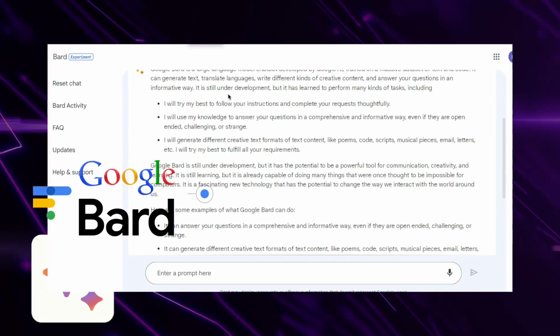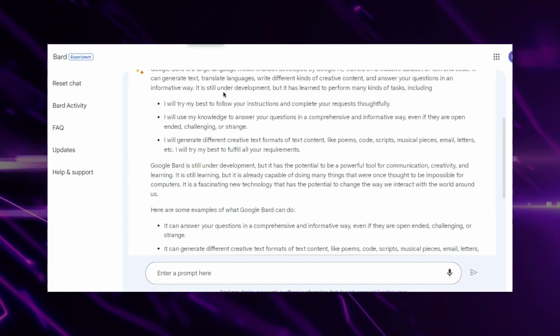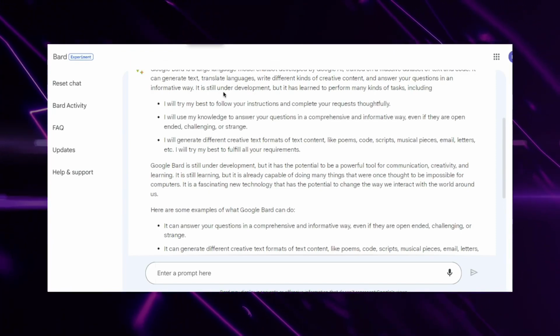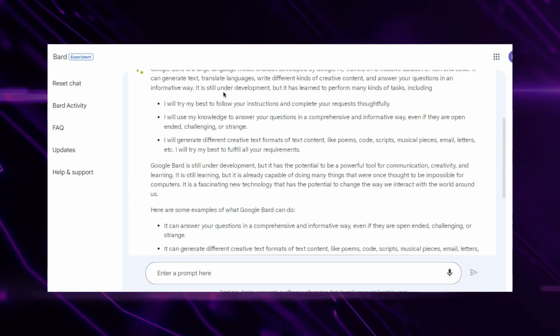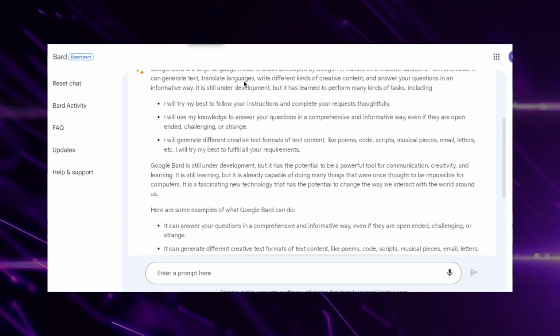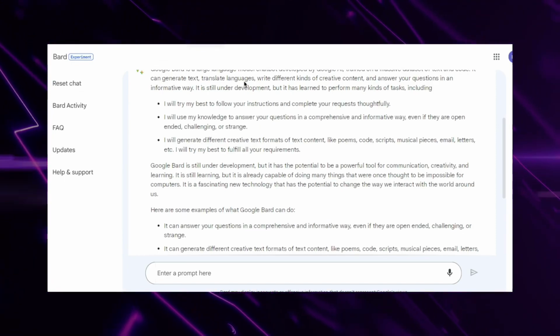Before I get into the examples of what Google Bard can actually do for you and how you can use certain prompts to receive particular data that's going to really help with your workload, I'm going to give you a little more detail on what Google Bard chatbot AI is.